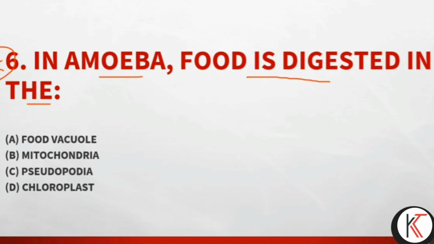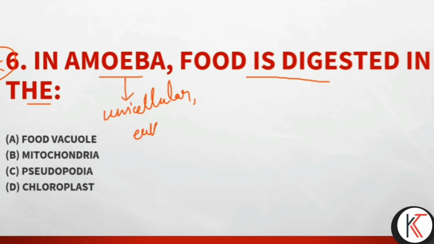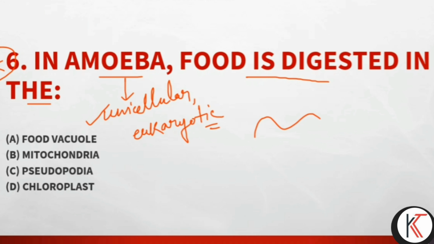Okay, so in amoeba, the basic concept you need to make clear is that it is unicellular but eukaryotic. Many students make this mistake, thinking it is prokaryotic, but it is eukaryotic though unicellular. Where is food digested? Suppose this is the amoeba body with a nucleus inside.